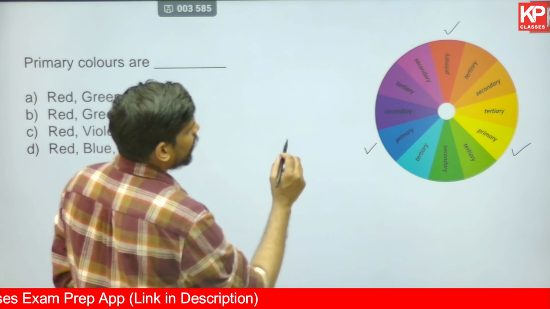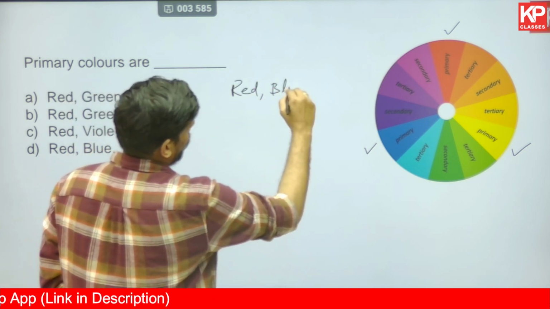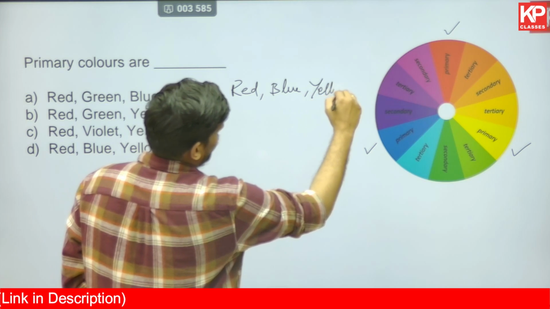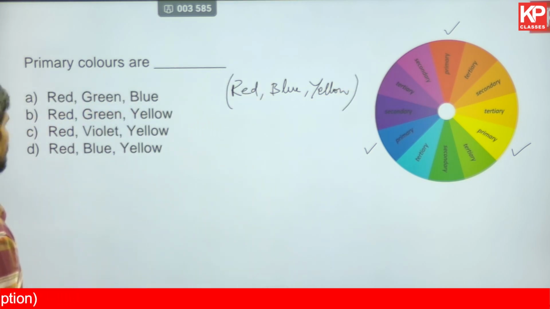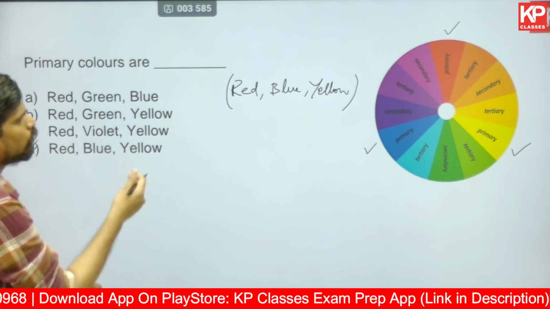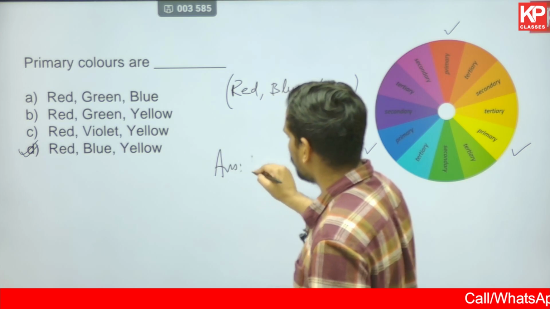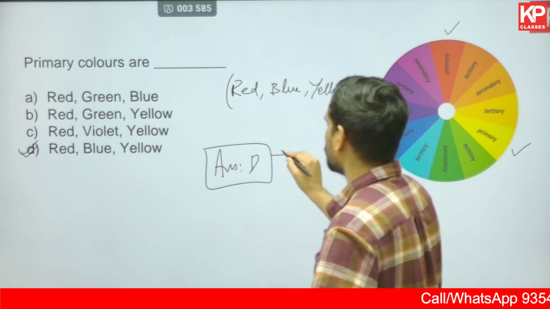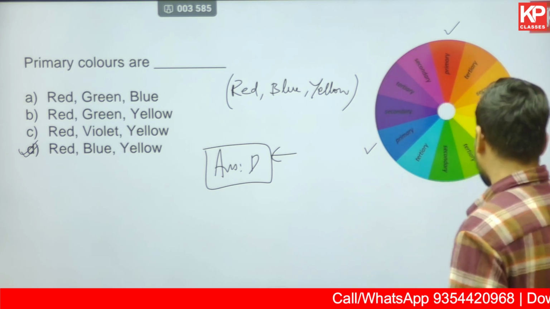So primary colors are red, blue and yellow. RBY. Red, blue and yellow is given as option 4. So the correct answer would be the fourth one, that is D. A very simple question if you are clear on the basics of the color wheel.